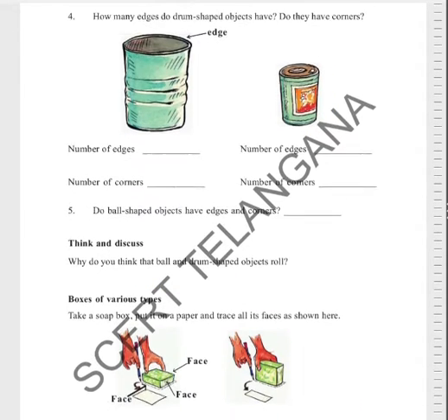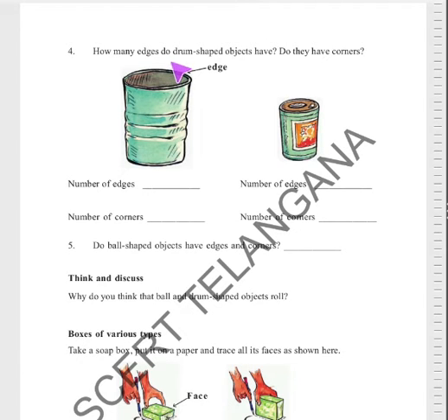Okay, now see, how many edges do drum shaped objects have? Do they have a corner? This is an edge. Okay, and this is also an edge, but where is the corner? Where two sides coincide, that is called a corner, but here no two sides are coinciding, only edges are there. Two edges are there, no corners. This is also the same, two edges, no corners.